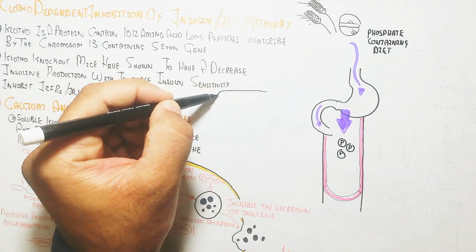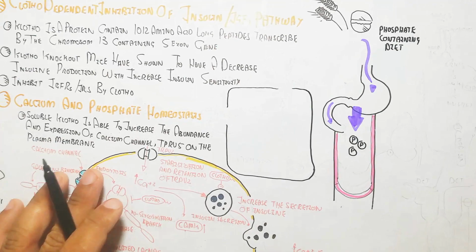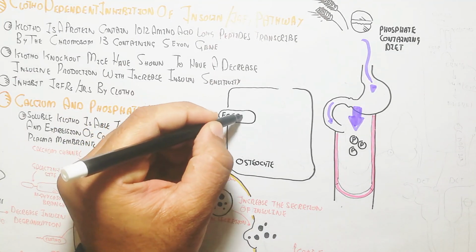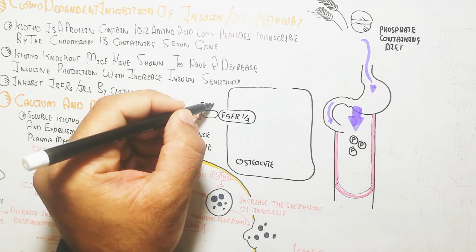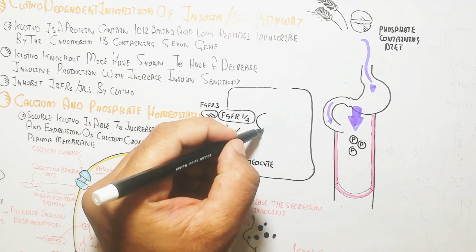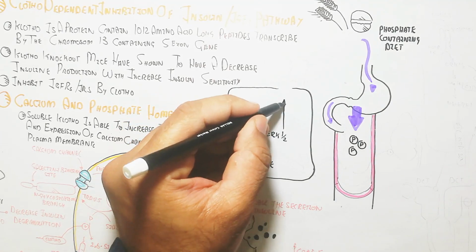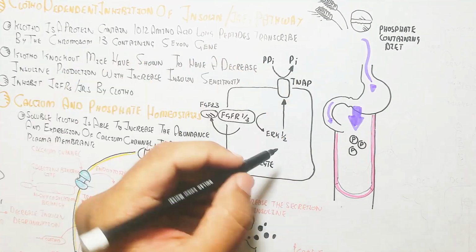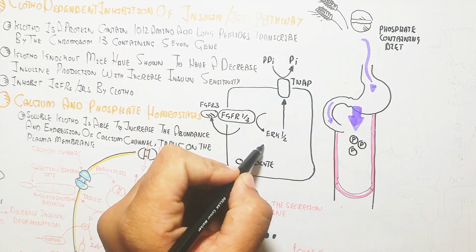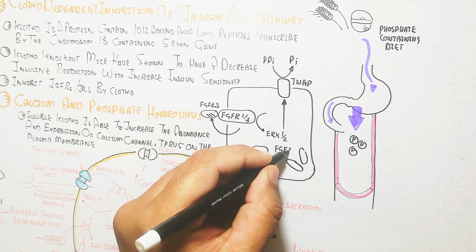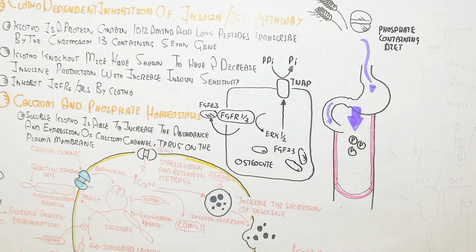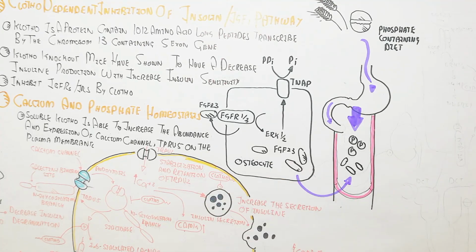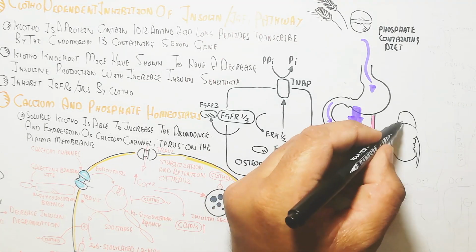When a phosphate-containing diet enters the blood circulatory system, the phosphate rises. Here is the osteocyte, the bone cell, which releases FGF23. FGF23 basically binds with the FGFR 1 or 3 receptor. On the other hand, TNAP converts inorganic diphosphate into single phosphate, and the phosphate group is released into the blood.